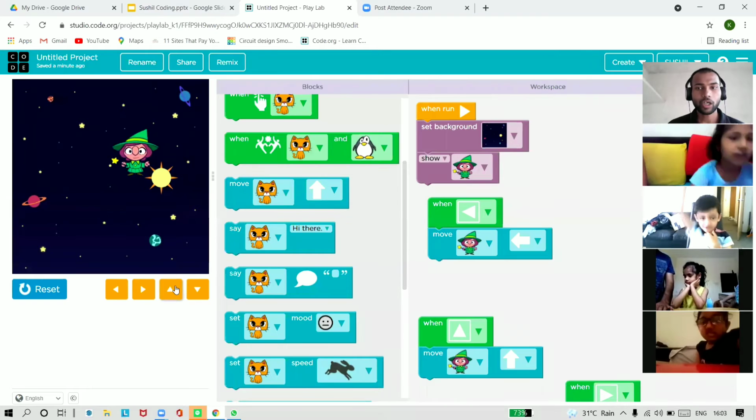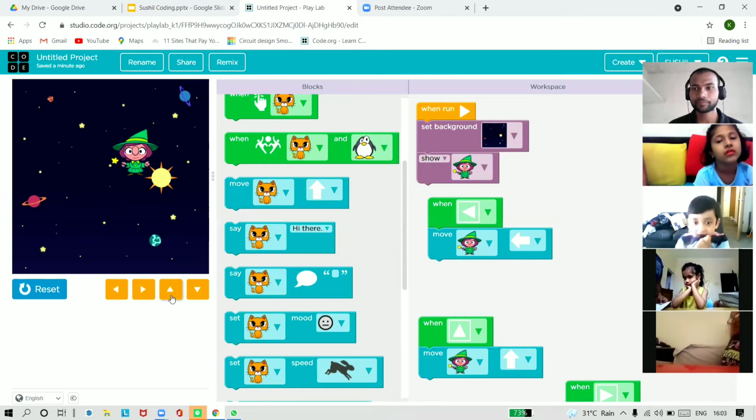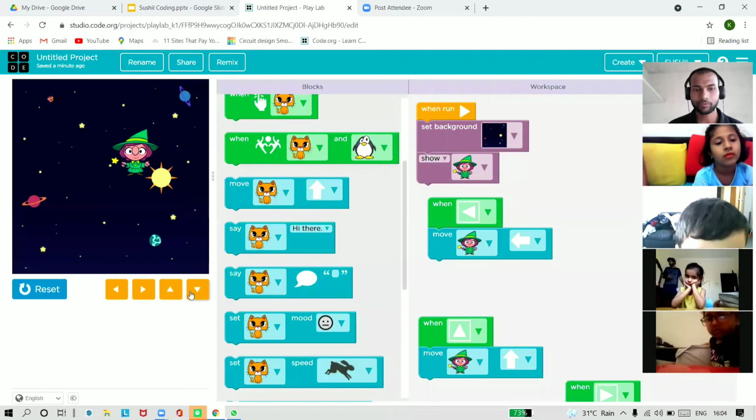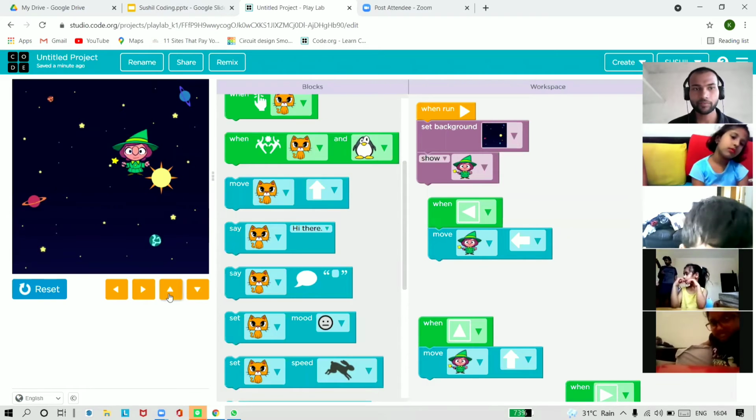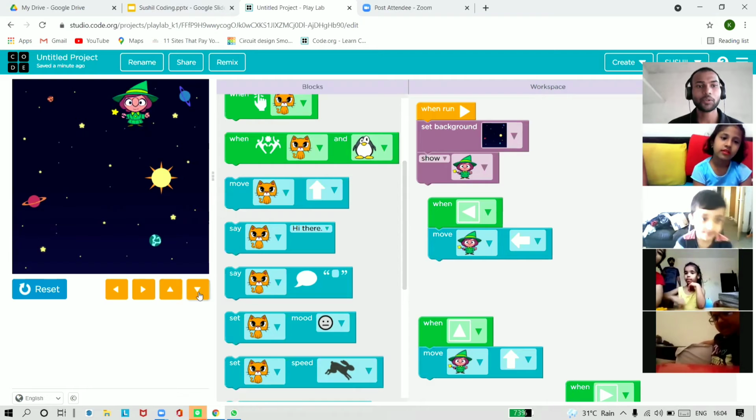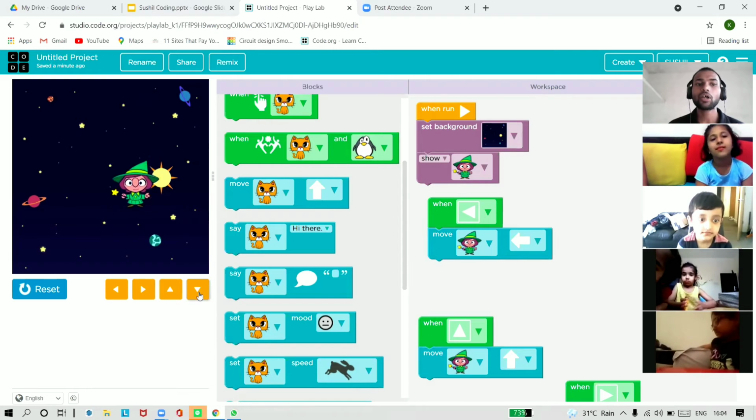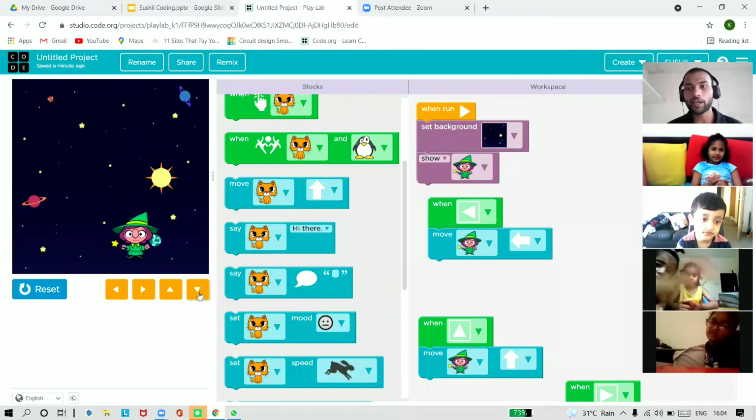Up arrow. Up arrow. The third one or fourth one? You can say first, second, third, or fourth. You can see on my screen: first, second, third, and fourth. Which one? Third. Very good. And down is the fourth arrow.